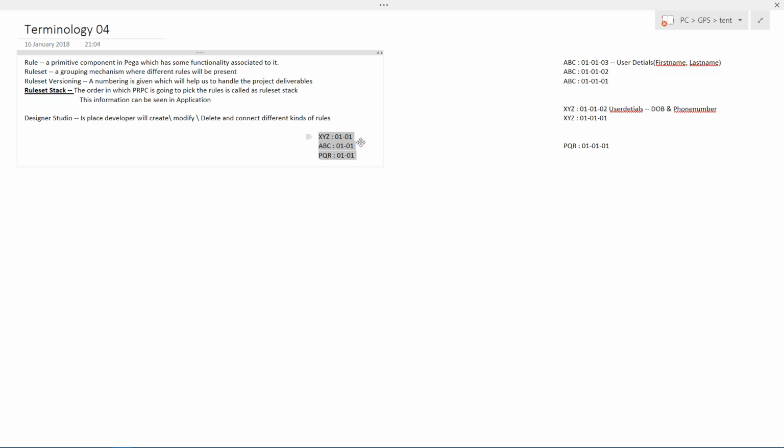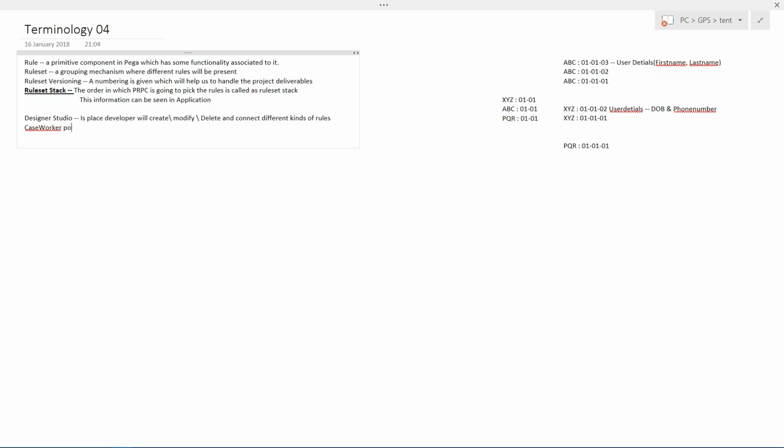Okay, the next one is Designer Studio. What do you mean by Designer Studio? Designer Studio is a place where developers are going to create rules, modify rules, delete and connect different kinds of rules. Remember this point, we are going to talk about connect rules sometime later. Okay, not in today's class, sometime later. Okay, there is something called the case worker portal also.